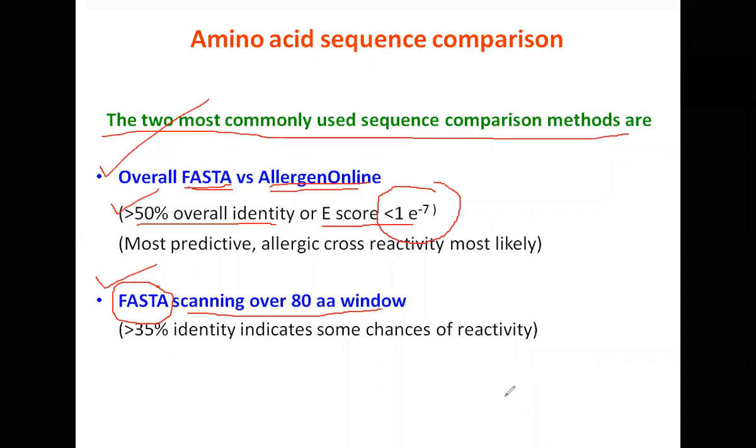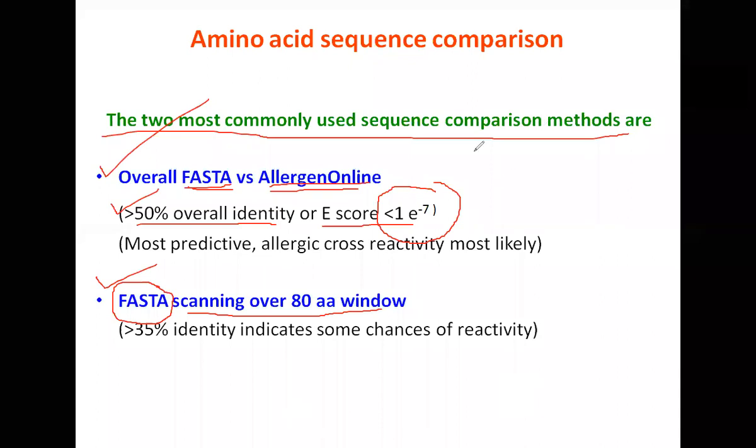An 80 amino acid window means the software takes amino acids 1 to 80, then 2 to 81, then 3 to 82, then 4 to 83, then 5 to 84. Every 80 amino acid window of the newly expressed protein is matched with the amino acid sequences of proteins in the database. So this is a more stringent matching.